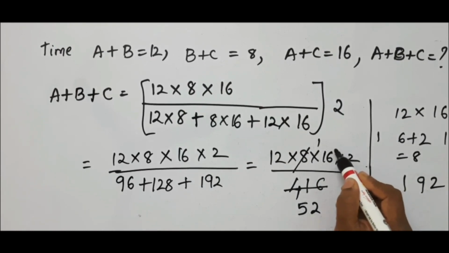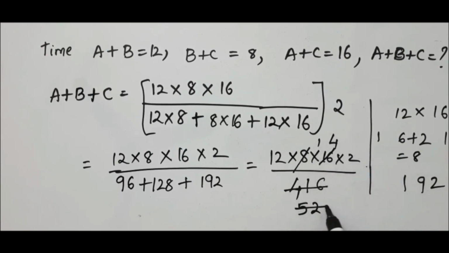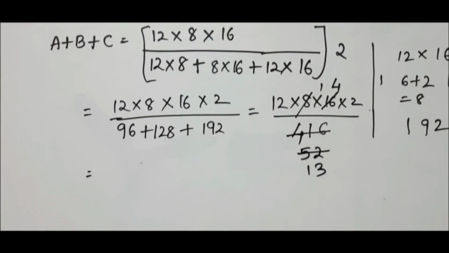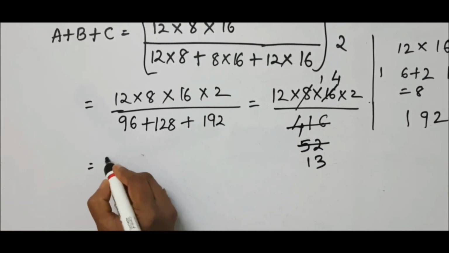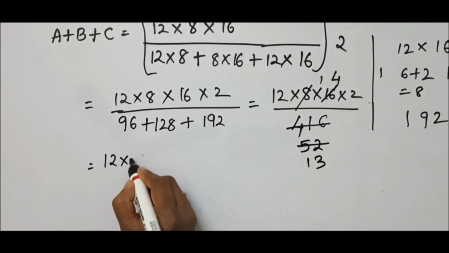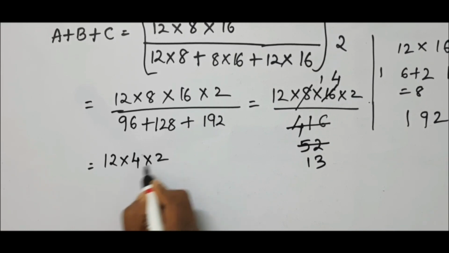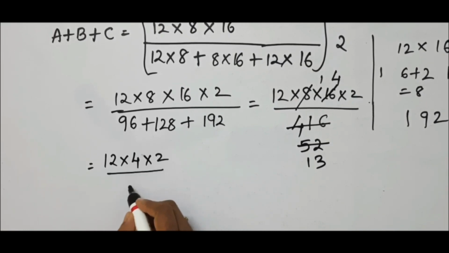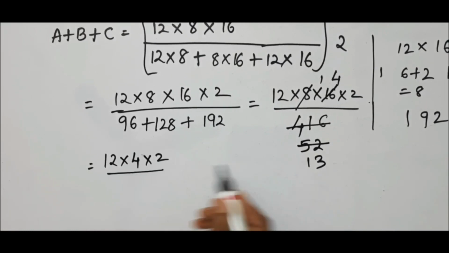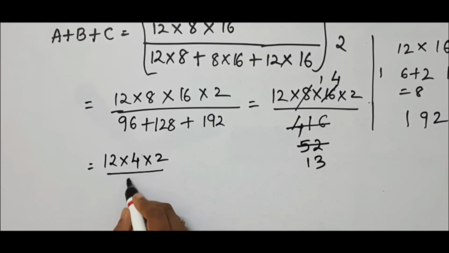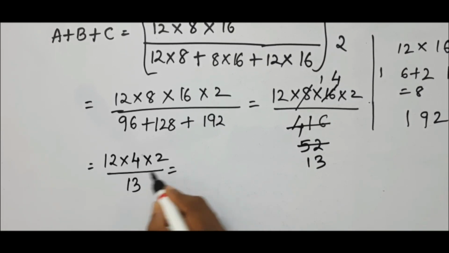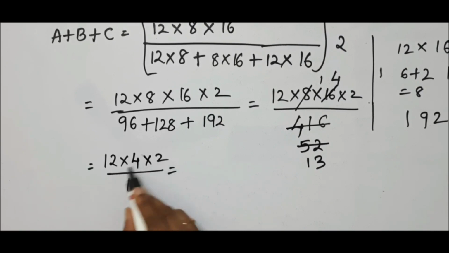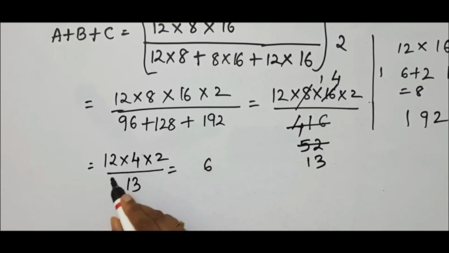Next it is 4 fours, it is 16 and here it is 4 ones and it is 3. So we got the answer as 12 into 4 into 2 by 13. Is it not? So this is equal to 4 fours, 16. 16, 1 and it is 4 ones.